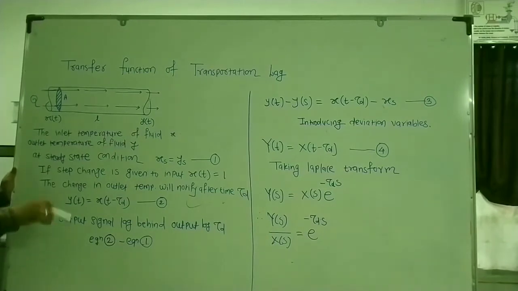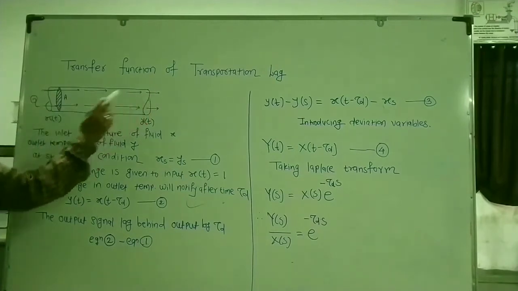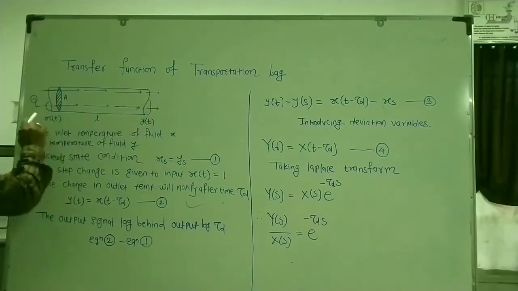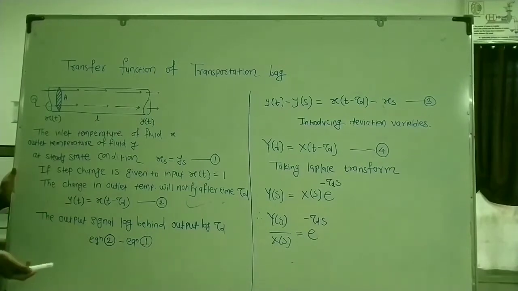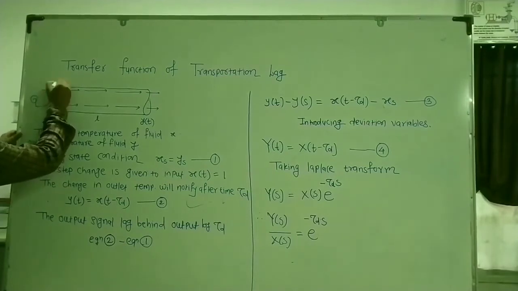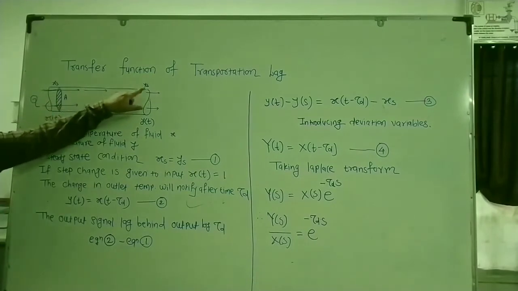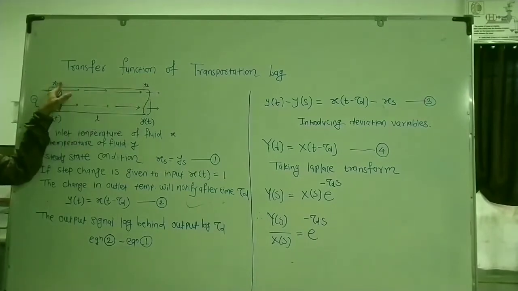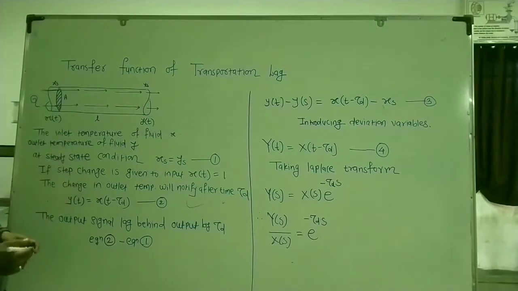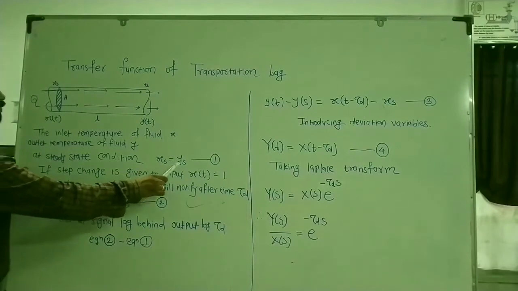Now initially consider the steady state. The fluid is flowing with some volumetric flow rate, and the temperature is constant at the inlet and at the outlet. So we call it a steady state. Consider that at steady state condition, the inlet temperature will be x of s and the outlet temperature will be y of s. Our aim is to determine the changes in the output with respect to the changes in the input, that will be the transfer function. Now at steady state condition, x of s is equal to y of s. Consider this equation number 1.